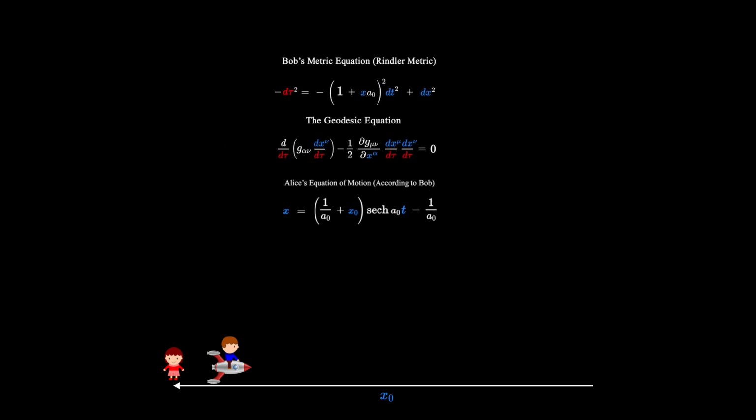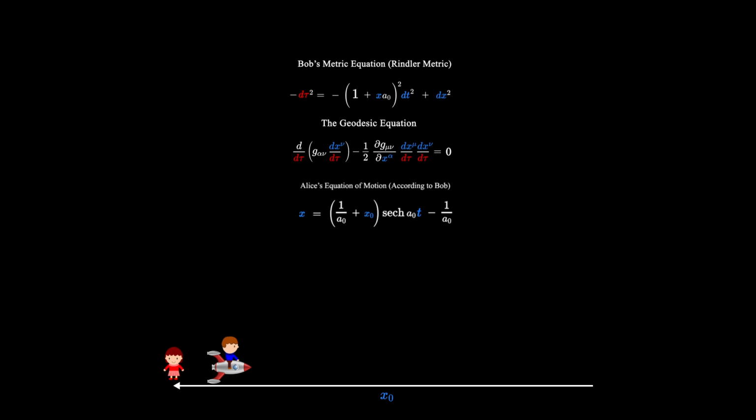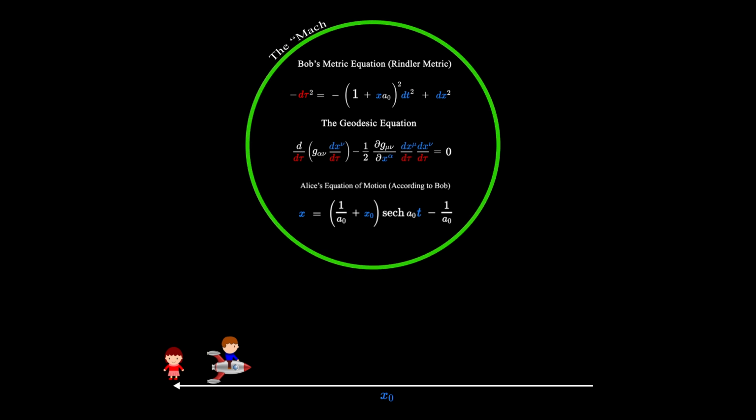However, the machinery of general relativity becomes useful when spacetime is curved and the flat spacetime equations no longer apply. In that case, we must use the machinery of general relativity to solve for the motion of inertial objects, which we will do in our next video.